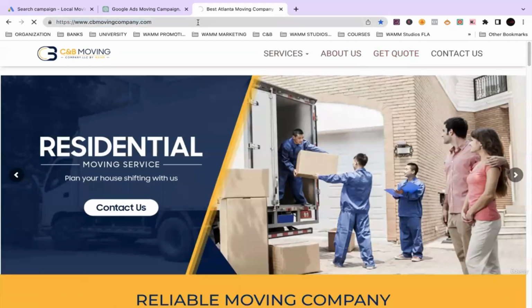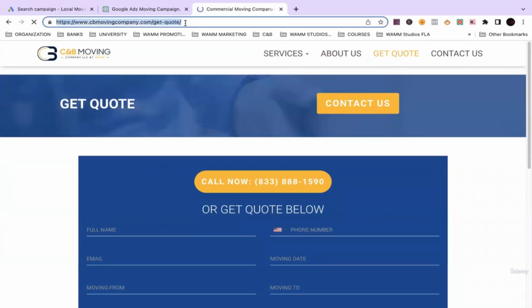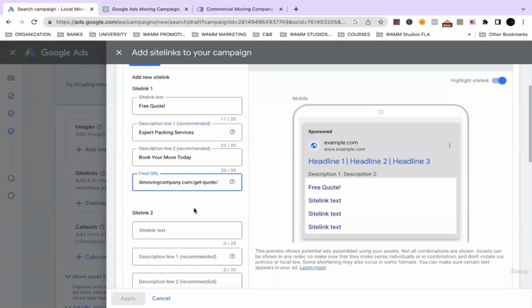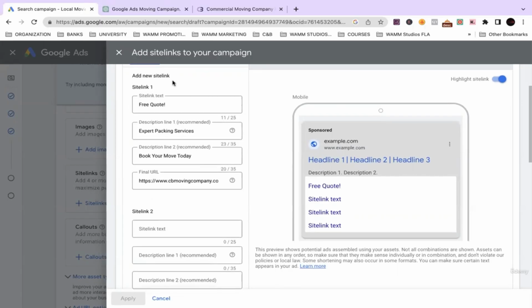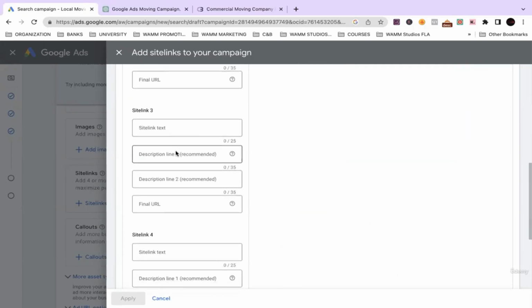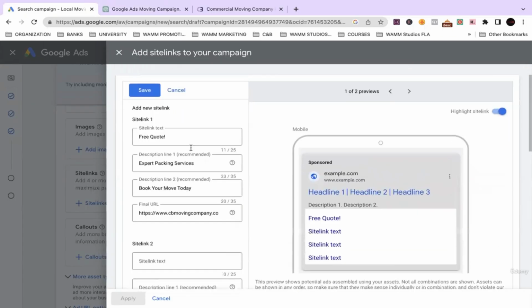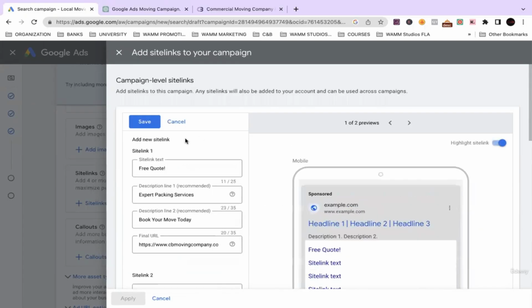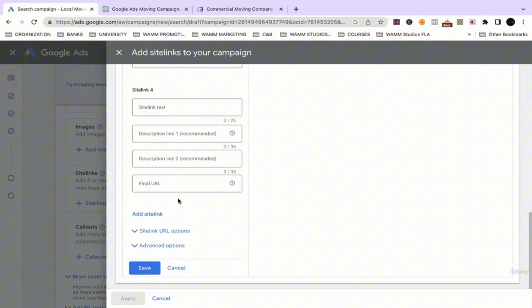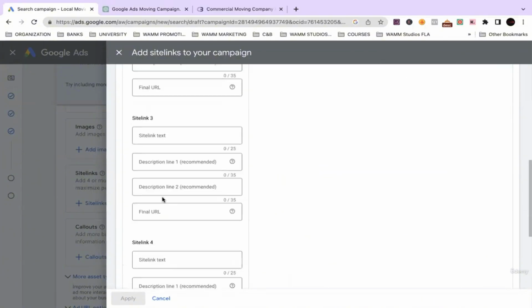Now I'm going to go back on my website. For a site link, you have to have multiple pages on the website to truly generate a good one, because you're taking them to different pages on your website. The more pages you can give them, the better. So that's our first site link. I'm just going to do one so you can get the drift of what we're doing here, but we can do as many as 4.